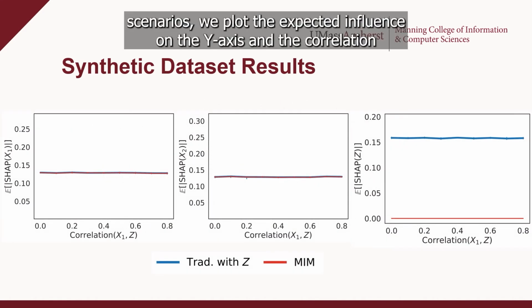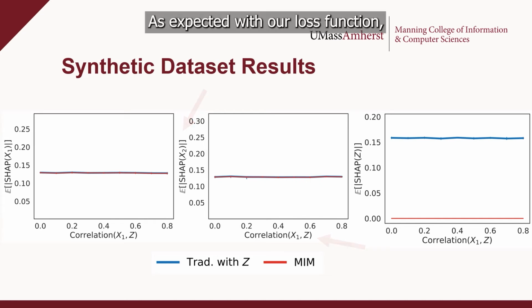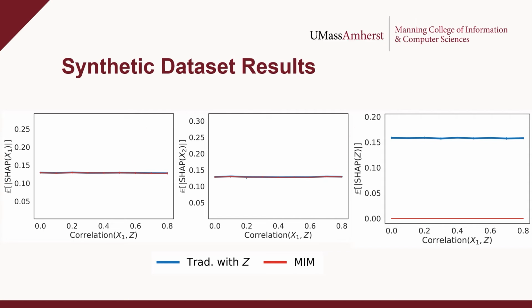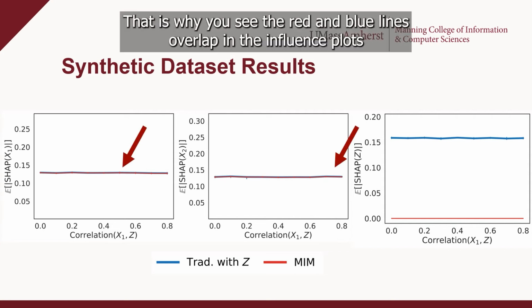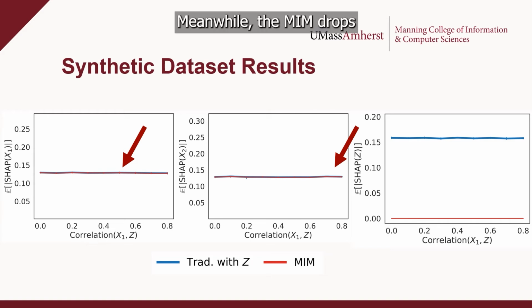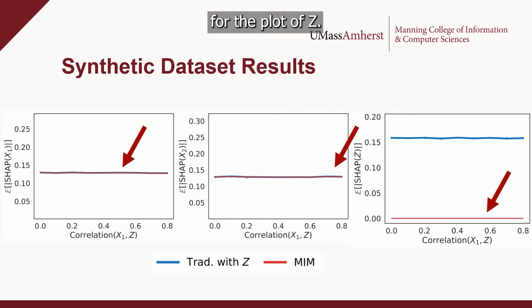In these synthetic scenarios, we plot the expected influence on the y-axis and the correlation between x1 and z on the x-axis. As expected with our loss function, the MIM preserves the influence of the baseline model with z. That is why you see the red and blue lines overlap in the influence plots for the non-protected features x1 and x2. Meanwhile, the MIM drops the influence of the protected feature, as seen by the red line at 0 for the plot of z.